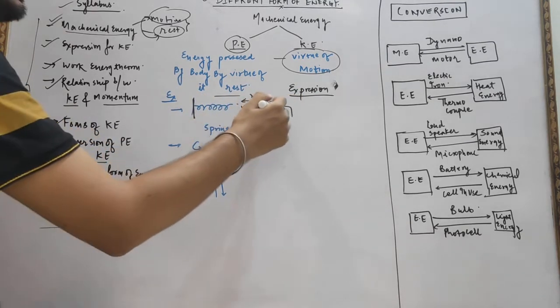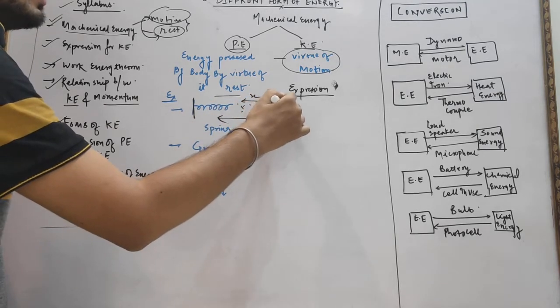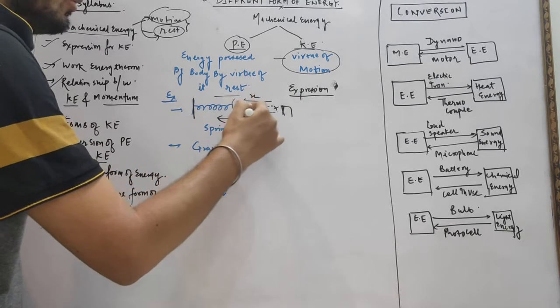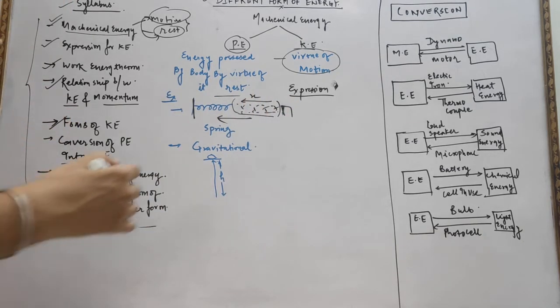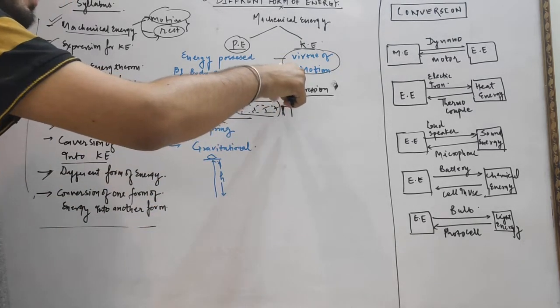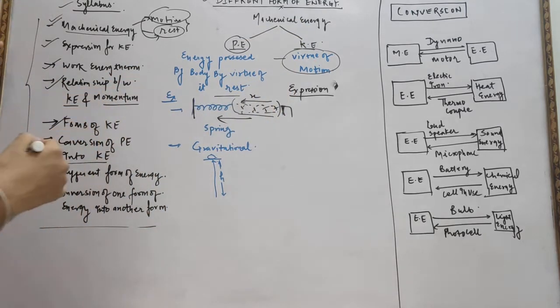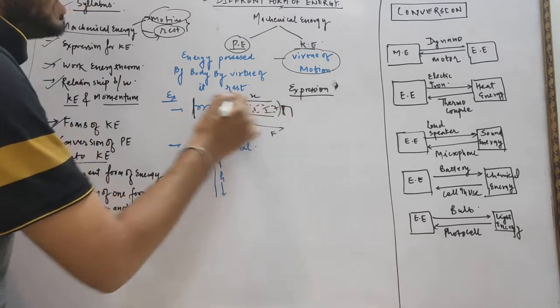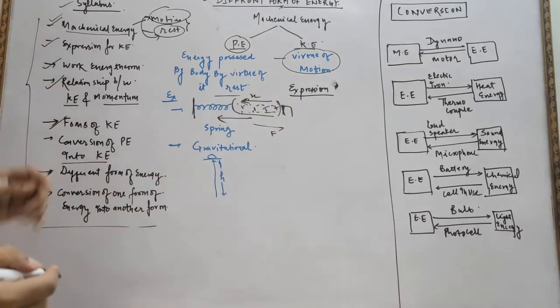Why does the spring move in this direction after losing the grip? Because the energy is stored in the spring in the form of potential energy. Whenever we remove our hand from the spring, the spring tends to move in this direction. Suppose we have applied a force in this direction, the spring tends to move back. Why? Because the energy is stored in the form of potential energy.